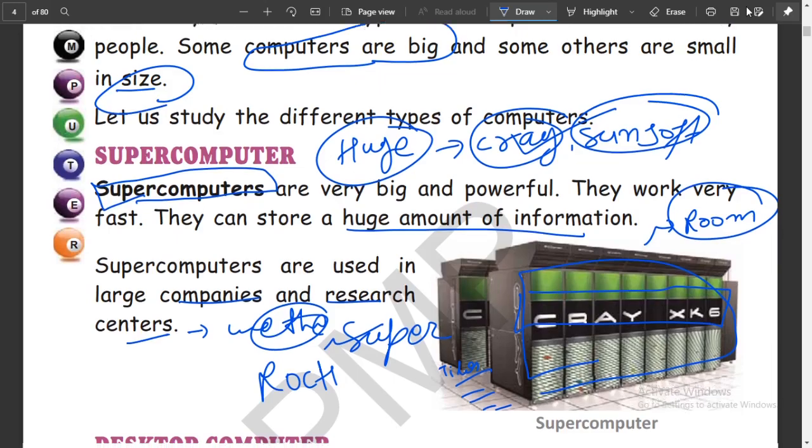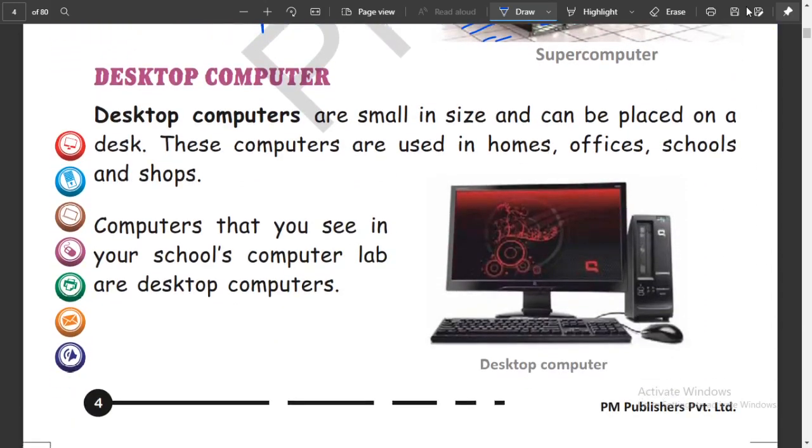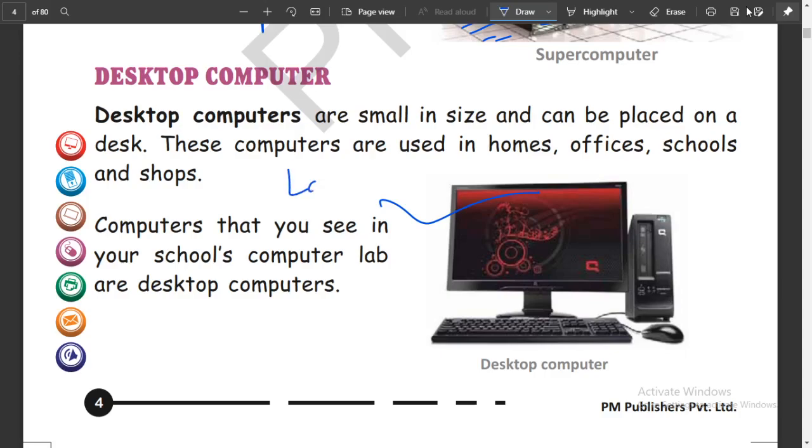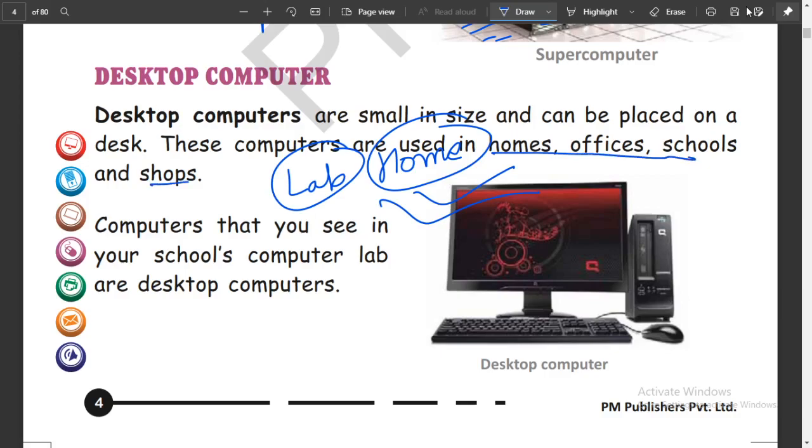Next is the desktop computer. I know you are familiar with this. You have seen it in your lab, in your home, everywhere. These are household systems, used in home offices, schools, and shops. They can be seen in your computer lab.